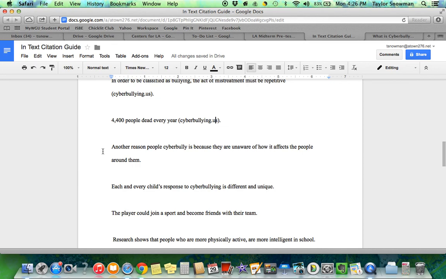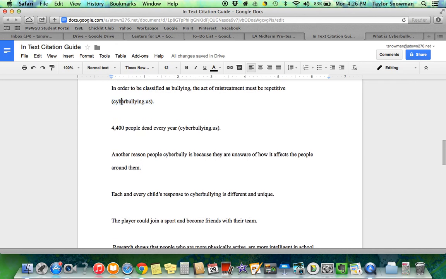They didn't get it from somewhere else. So in that case, no, it does not need a citation. If the author did get it from somebody else, that's fine, as long as they've changed the words, but they would need an in-text citation right here, and it would look exactly the same as these, just using, obviously, the correct author or the correct web address.